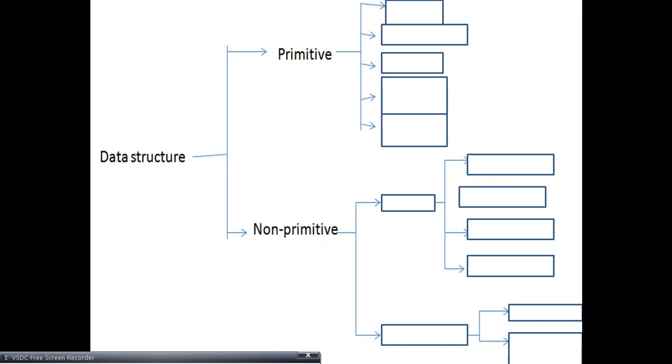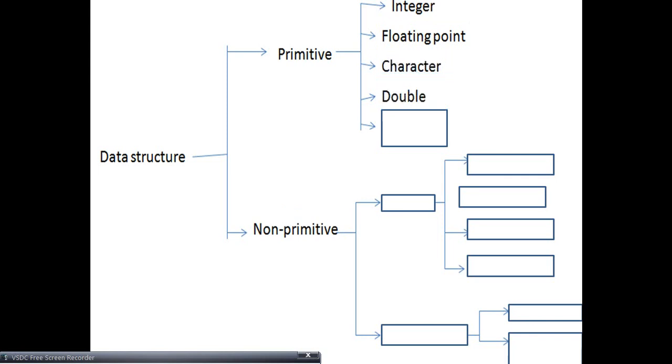Now we will see the classification of data structures. Data structure is mainly classified in two ways: primitive data structure and non-primitive data structure.